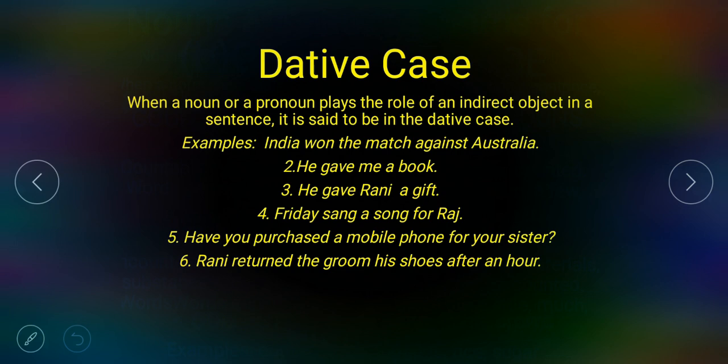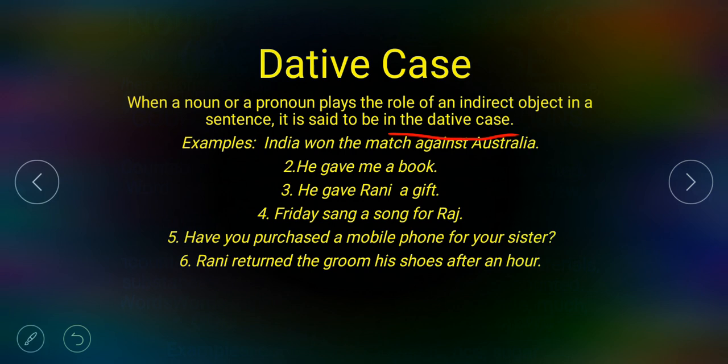When a noun or a pronoun plays the role of an indirect object in a sentence, it is said to be in the dative case. Direct object you all know. Whenever we ask the question what, we will get the answer of a direct object, and the indirect object comes after the direct object.